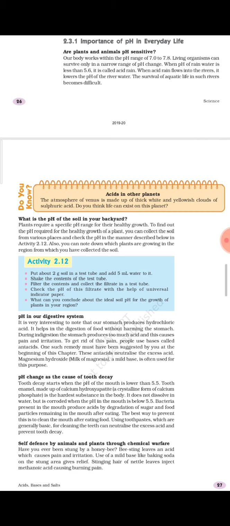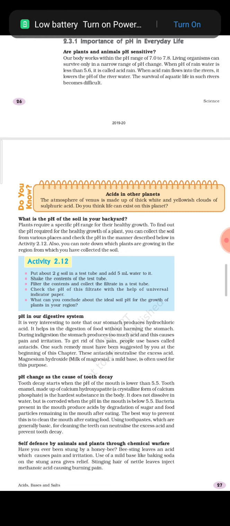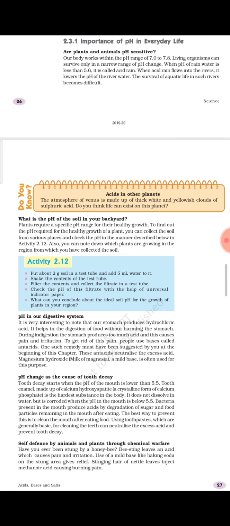So the next part is how or what is the reason that in our mouth acidic condition gets produced. The reason is that when we are eating food, after that some of the food particles get stuck inside our mouth, and bacteria start degrading them into simpler forms, and after doing this action it is producing acidic condition.